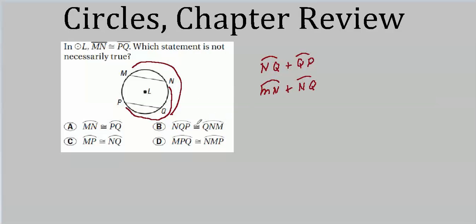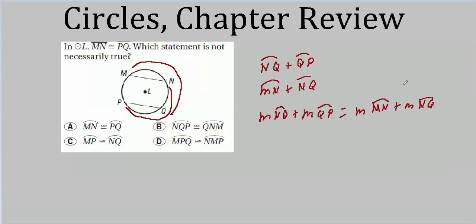And if you want to lay it out perfectly, you can rewrite this in terms of measures, because you have the measure of arc NQ plus the measure of QP is equal to the measure of MN, plus the measure of NQ.